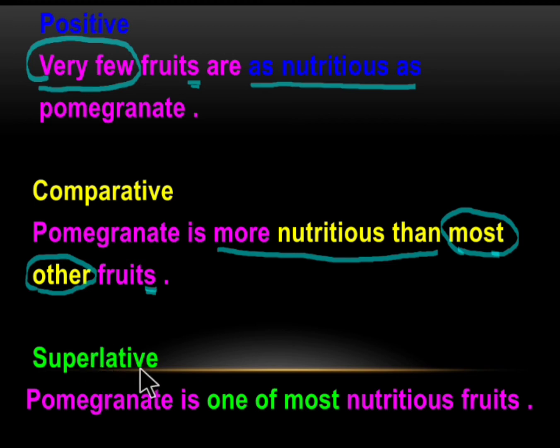In the superlative degree, as we began with pomegranate in the comparative degree, we begin with the same pomegranate in the superlative degree also. So pomegranate is one of the most nutritious fruit. So this one of the is type 2. So we begin positive degree with very few. In the comparative degree, we use either most other or many other. In the superlative degree, we use one of the.